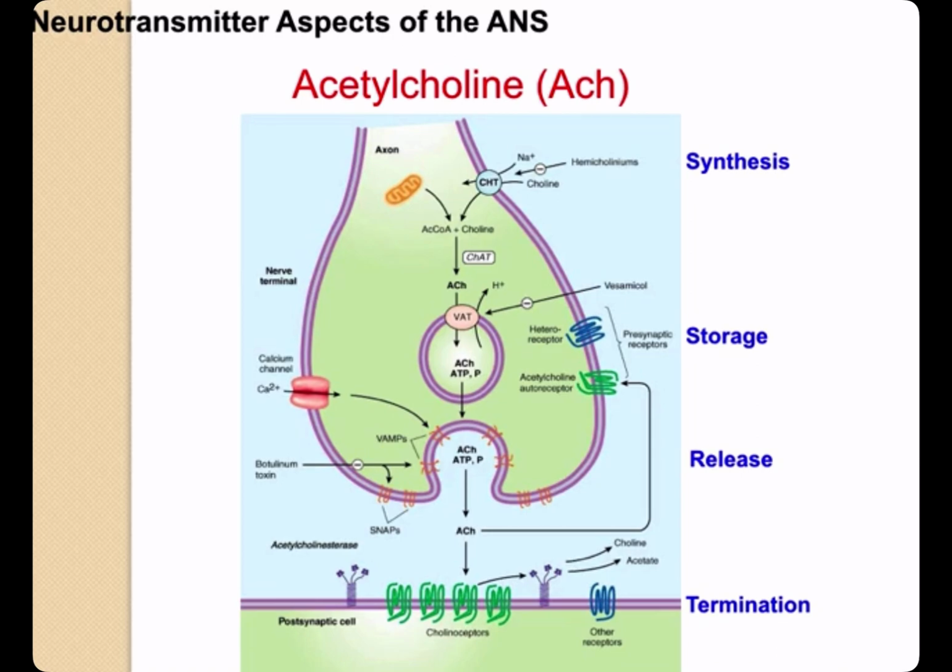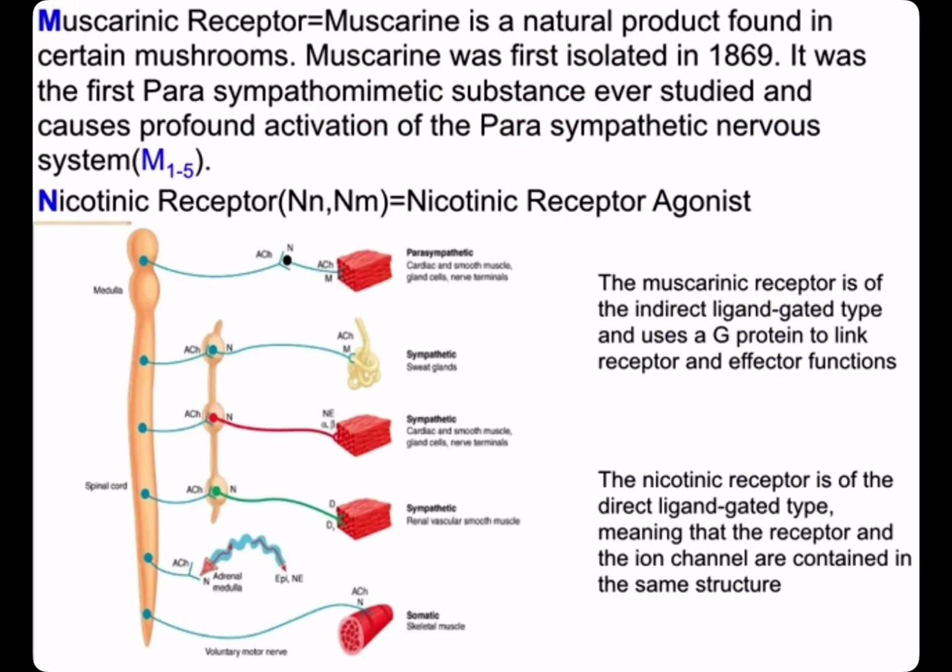This interaction results in the docking of the vesicle to the terminal membrane, and, with an influx of calcium, fusion of the membranes of the vesicles with the nerve-ending membranes, the opening of a pore to the extracellular space, and the release of the stored transmitter. The several types of botulinum toxins enzymatically alter synaptobrevin, or one of the other docking or fusing proteins, to prevent the release process. The action of acetylcholine in the synapse is normally terminated by metabolism to acetate and choline by the enzyme acetylcholinesterase in the synaptic cleft. The products are not excreted but are recycled in the body. Inhibition of acetylcholinesterase is an important therapeutic effect of several drugs.